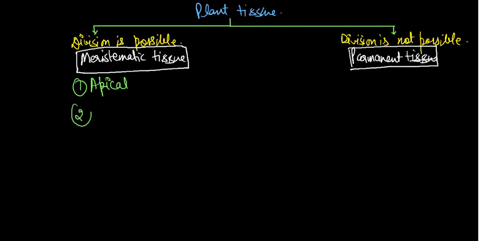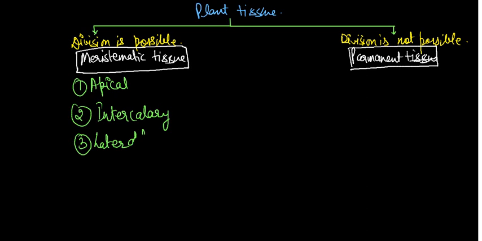Number two is intercalary, and the third one is called lateral. Apical is present at the tip. Intercalary, later we will discuss where it is present. And lateral.